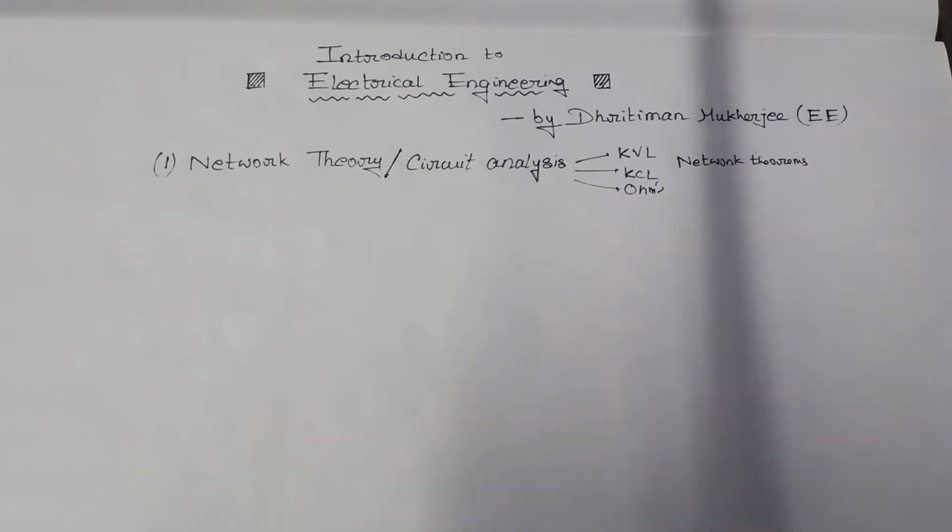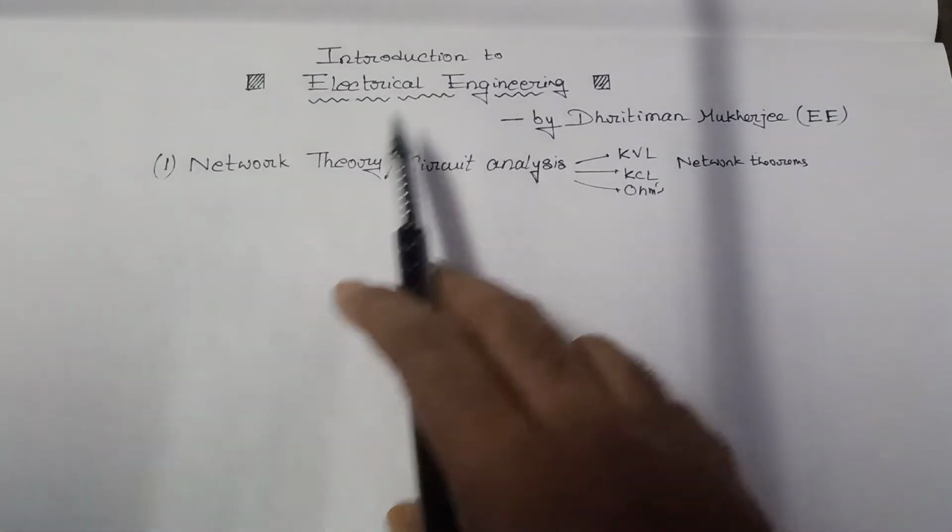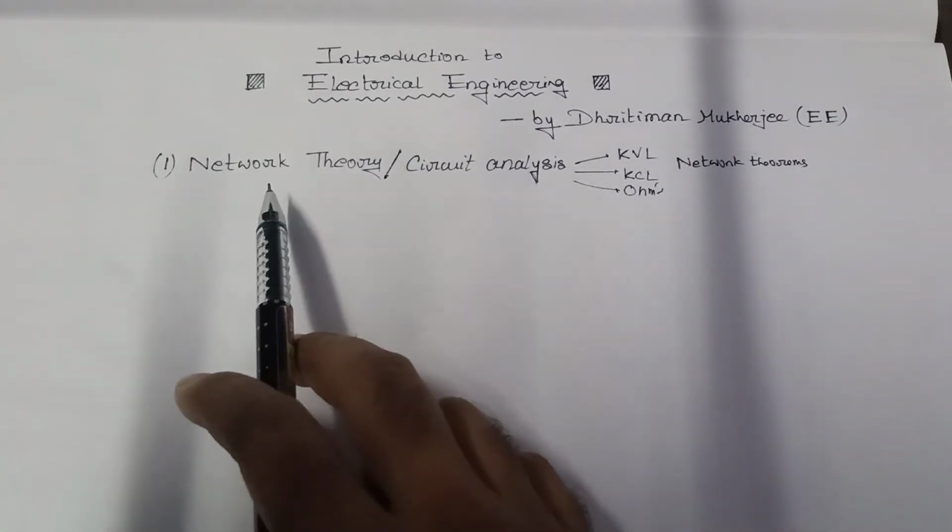In our basic electrical subject we have only applied the DC supply, but in case of network theory we will show the AC supply also in the network theorems. Overall, these are the same network theorems, but the only specialty is we will apply the AC supplies also. So this is the first chapter of our first subject.